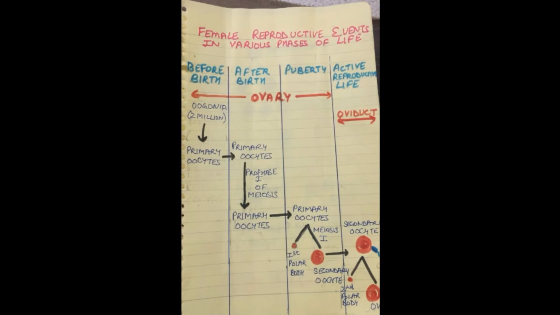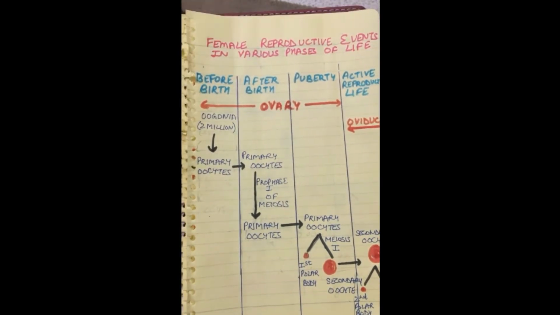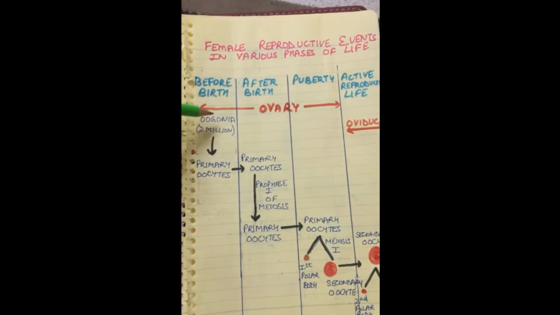Now, let's see what the events are and in which phases of life these events occur. So, before birth, in the fetal ovary, about 2 million oogonia are formed in each ovary. And these oogonia will undergo mitosis and differentiate into primary oocytes.